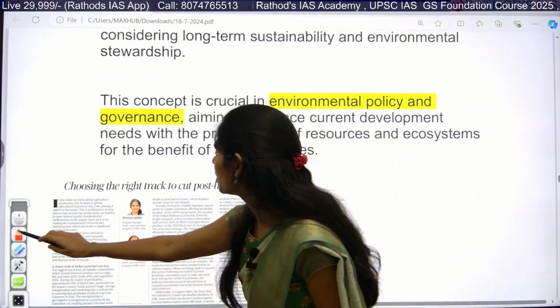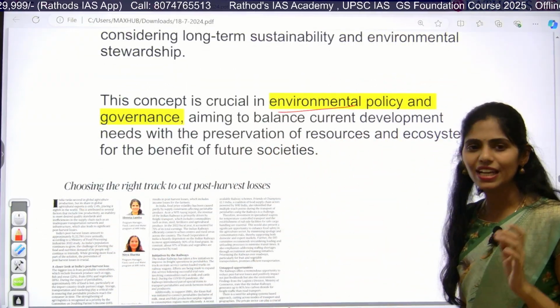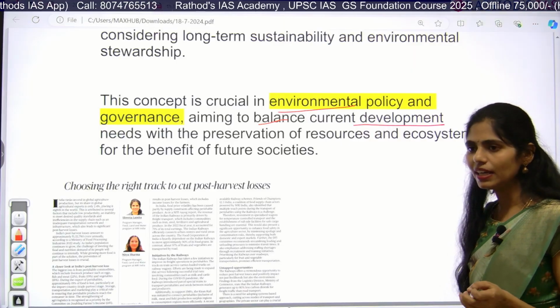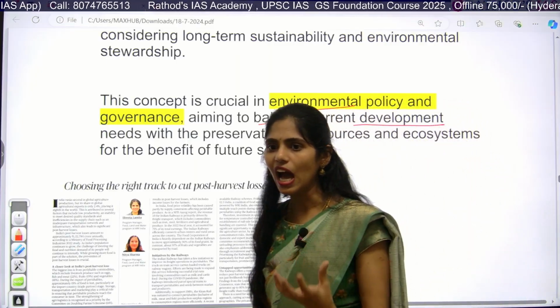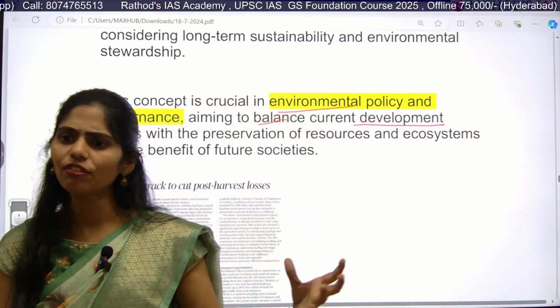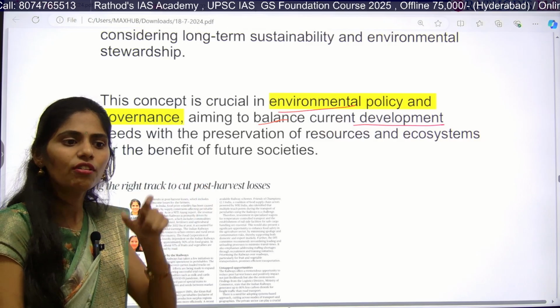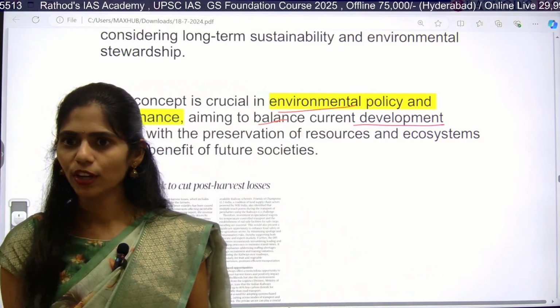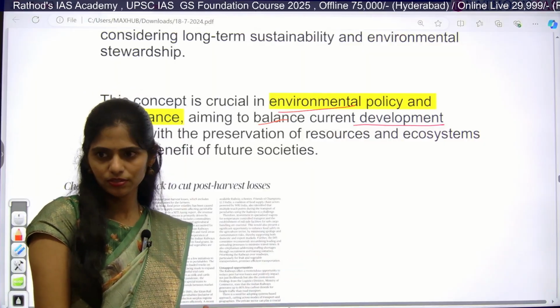We are also focusing on environmental policy, governance, the balance between current development and future development, and how we preserve our culture. Everything we have to take into consideration when we talk about intergenerational equity, not only from an economy point of view.